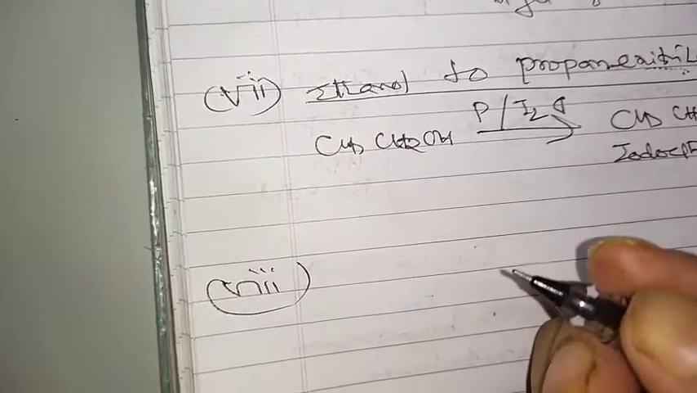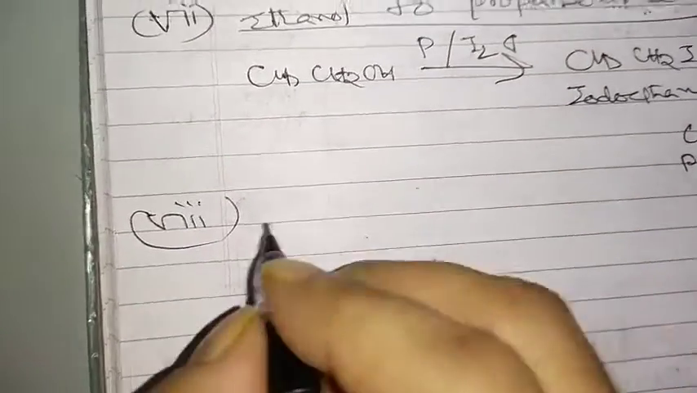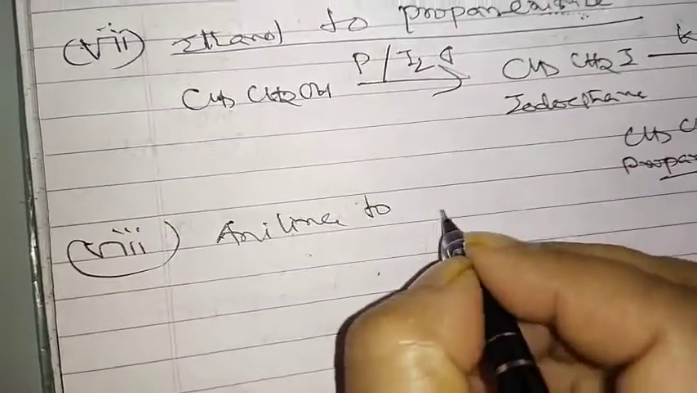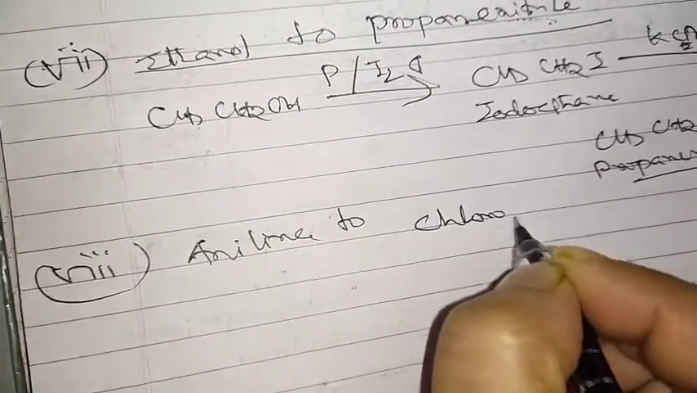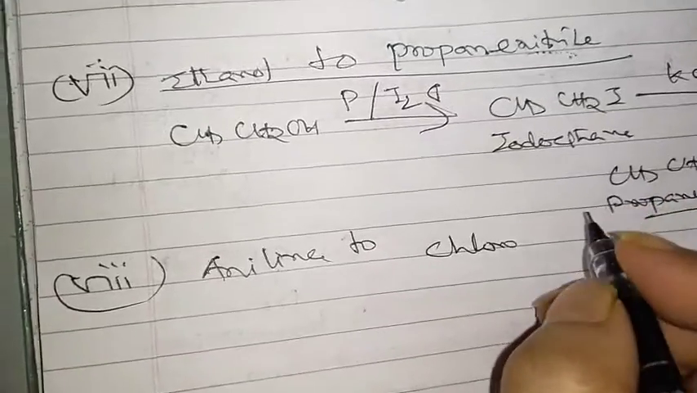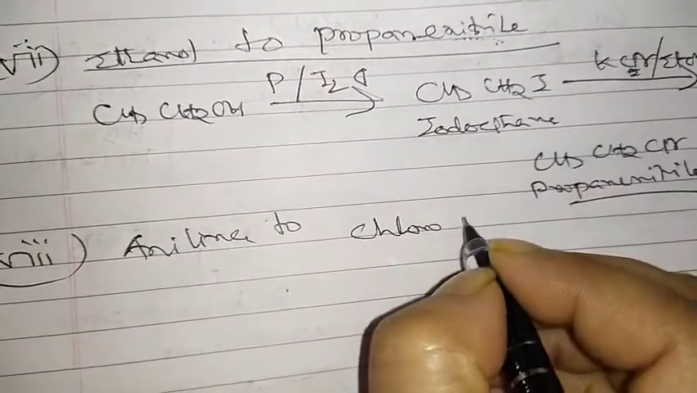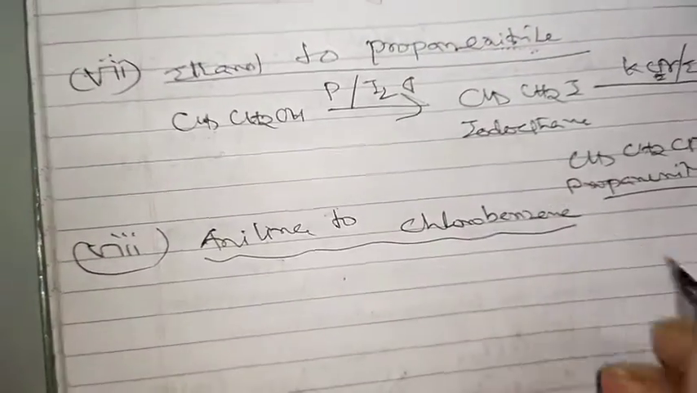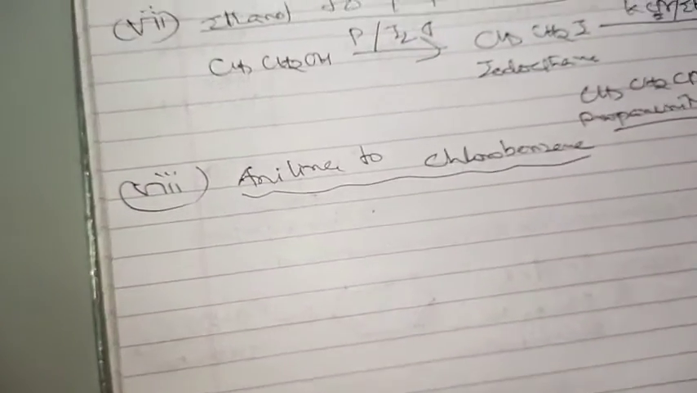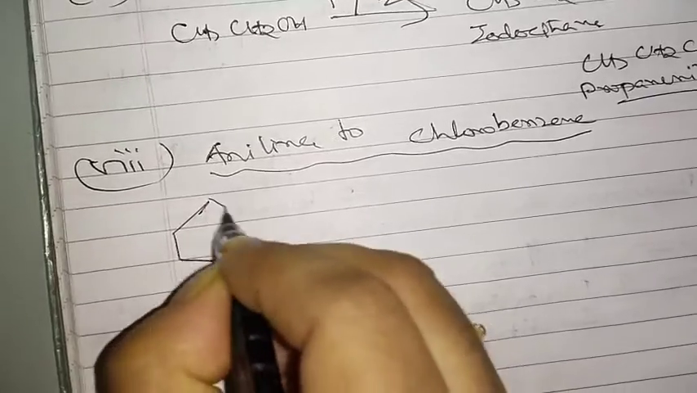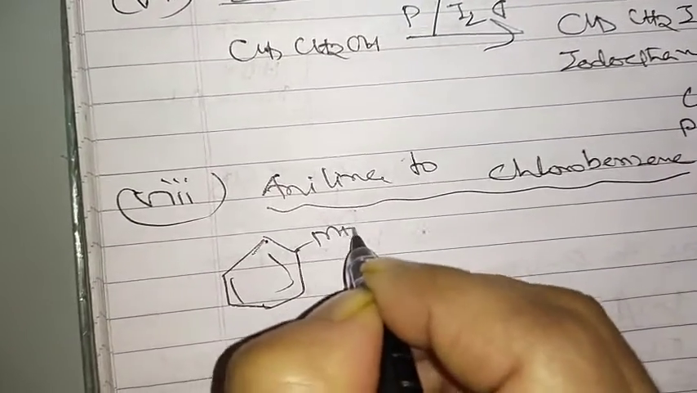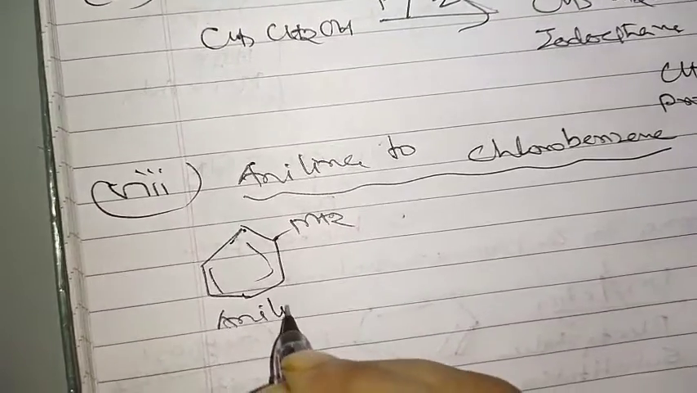Eight point one is what here? Aniline to chlorobenzene. Aniline to chlorobenzene. Okay, so aniline to chlorobenzene. So first we are drawing which structure here? We are drawing the aniline structure here. This is known as aniline.